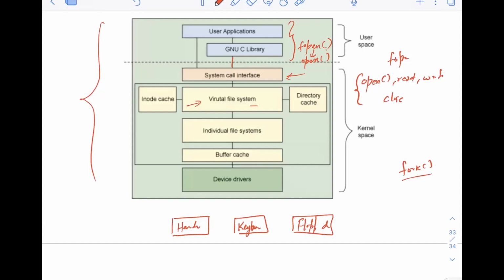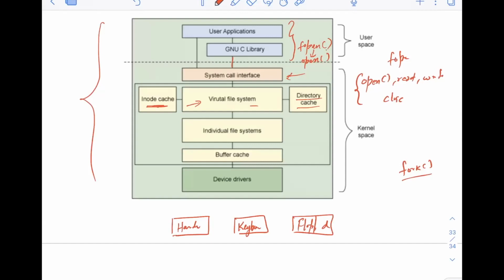This virtual file system also has the directory cache that I discussed, and you also cache all the mappings of files and inodes. The inode cache is also there. Inodes are typically stored on the disk, but accessing the disk every time you need data about files is not good, so the kernel also caches all these inodes in main memory.